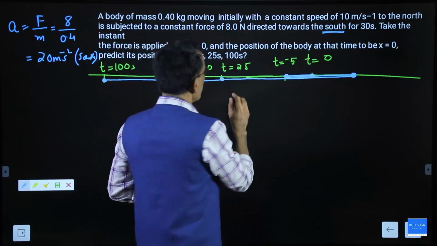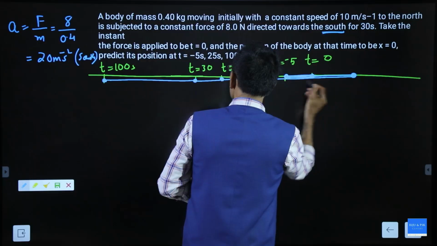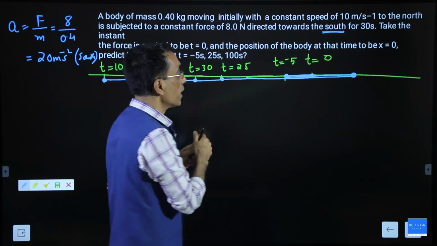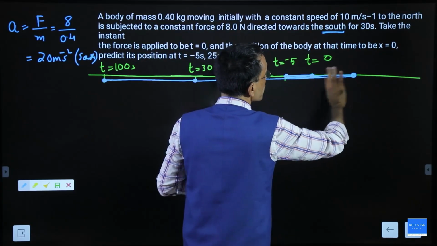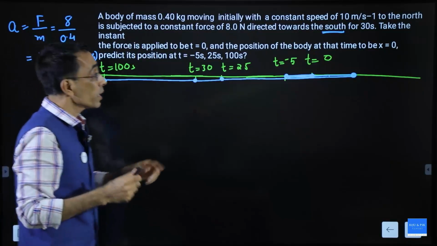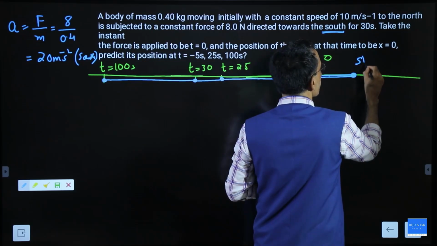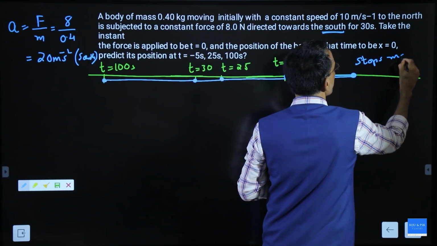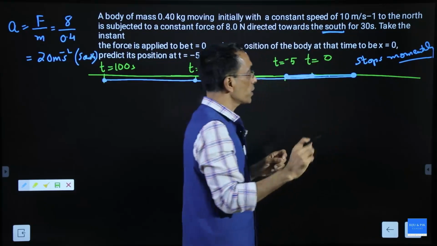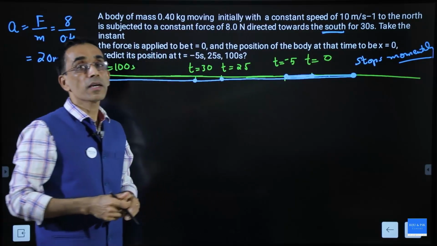One more point, from t equal to 0 to t equal to 30, there was the force and acceleration, and that acceleration was towards the south. But see that from t equal to 0 till it stops, force and velocities are opposite. But from there onwards, force and velocities are in the same direction. So the particle will experience a retardation from 0 to this point, where it stops momentarily. Read it as momentarily stop. Till it stops, force and velocities are opposite, but after that, the force and velocities are in the same direction.